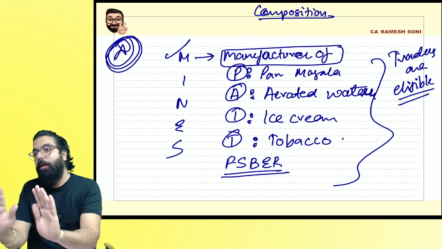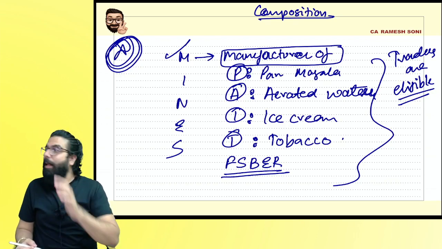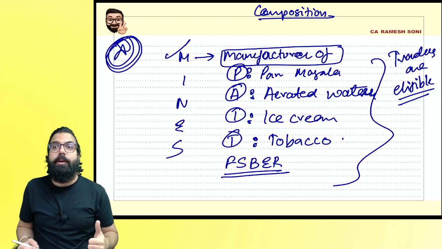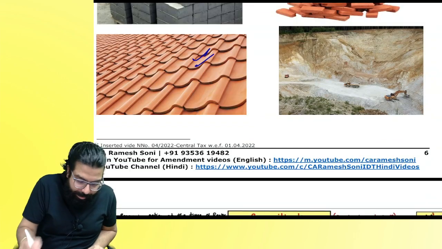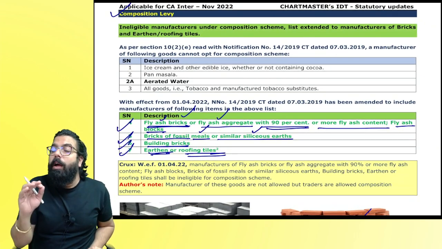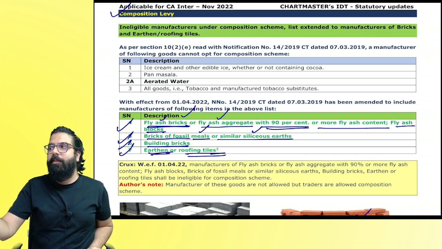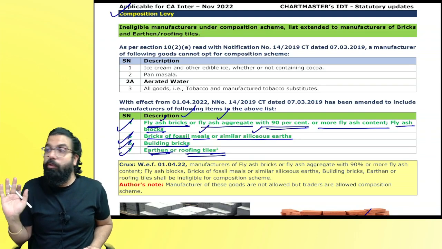No, no, no, no. Wrong. Remember, only manufacturers are ineligible. Can I go ahead, everyone? Is the point 100% clear to all? Chalo, please come back. So I have also told you the expected question. I'm telling you, amendment, say 40 marks, say 15 to 20 marks, they will 100% ask. So you have to be very careful.